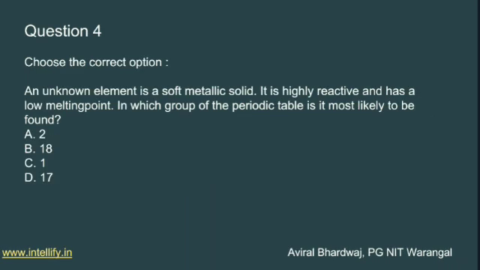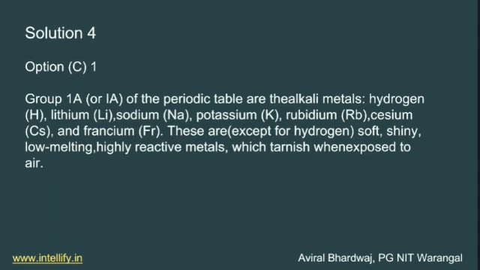Question 4: choose the correct option. The question is: an unknown element is a soft metallic solid. It is highly reactive and has a low melting point. In which group of the periodic table is it most likely to be found? Basically, he asks about a soft metal, highly reactive, with a low melting point.